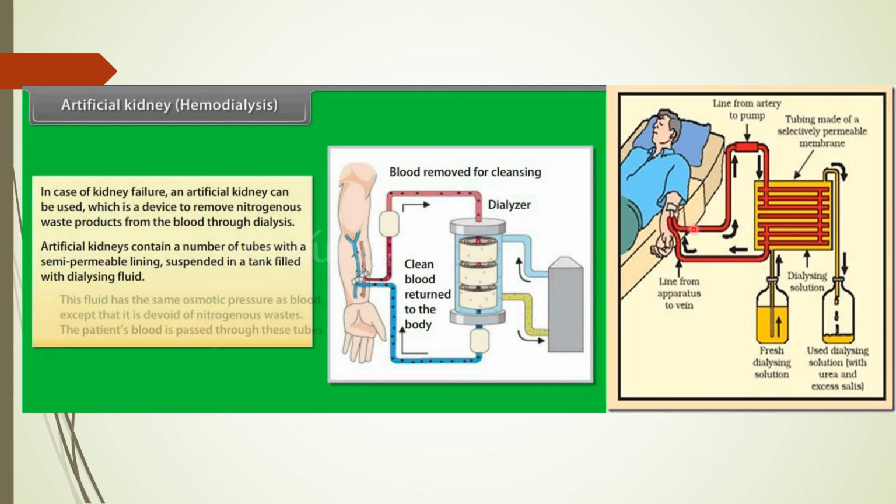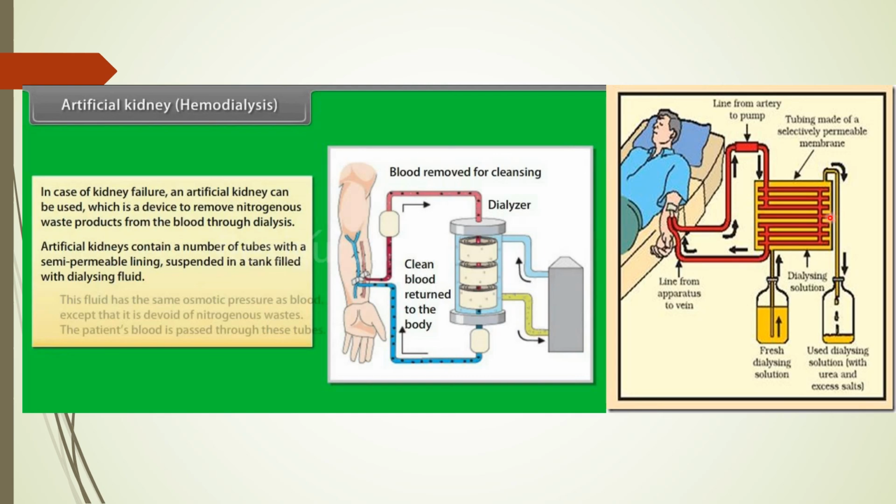Right. So in this diagram you can see the line from the artery to the pump, which means the nitrogenous waste is coming to the dialyzing apparatus. This is the chamber that is filled with the dialyzing solution, and the other semi-permeable membrane. So blood is going to be filtered, and it will collect in this solution. So basically, an artificial kidney contains a number of tubes with a semi-permeable membrane or lining suspended in a tank filled with a dialyzing fluid.